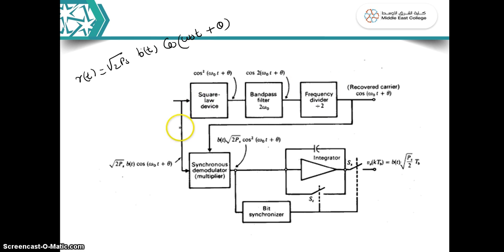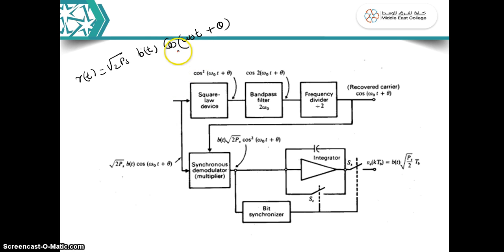For that, you have this arrangement. You have a square law device, a band pass filter and a frequency divider. It is only for recovering the carrier signal for the purpose of your demodulation. So your received signal r(t) is first of all squared. This square law device will square the received signal.